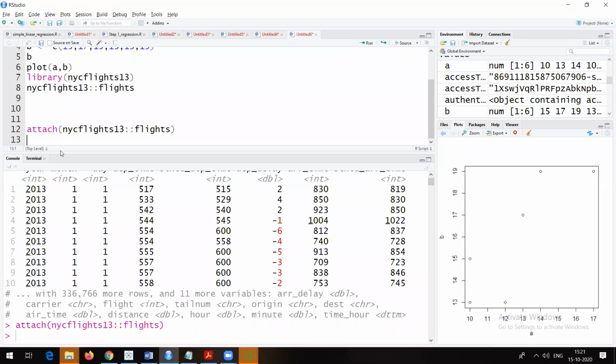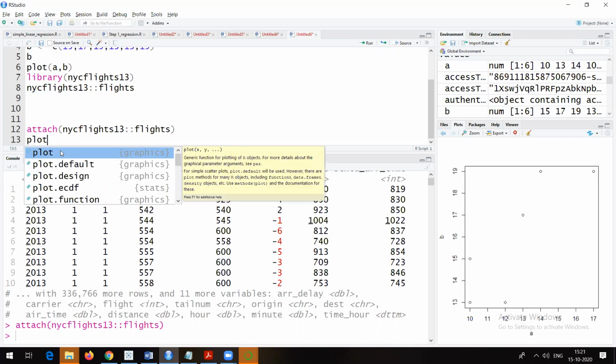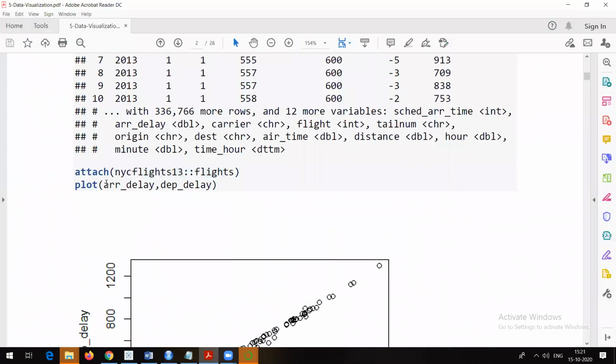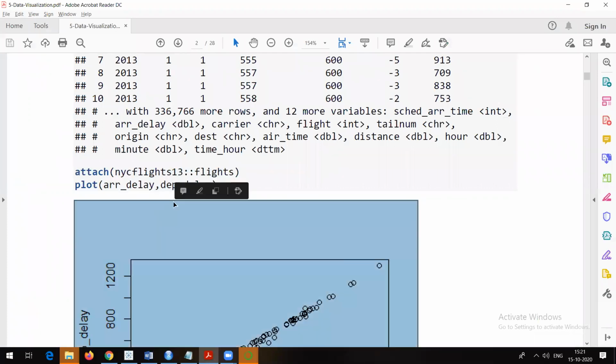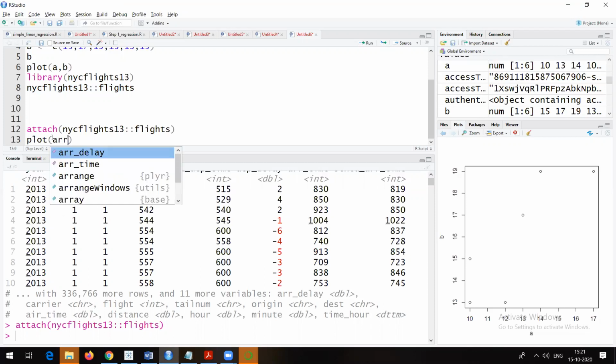Now we can make use of the plot command once again, just to see the visualization. Here they are trying to plot a graph between arrival delay and departure delay. Arrival delay and departure delay are just the column names available in this particular nycflights13 data set.